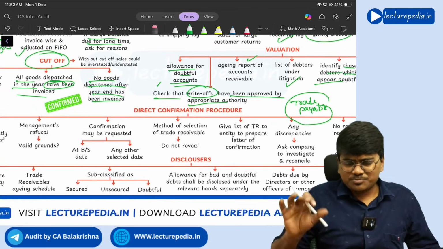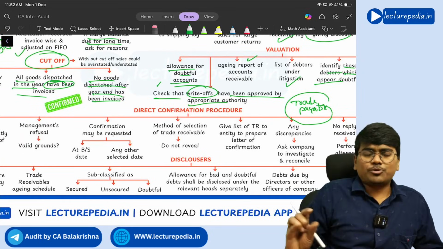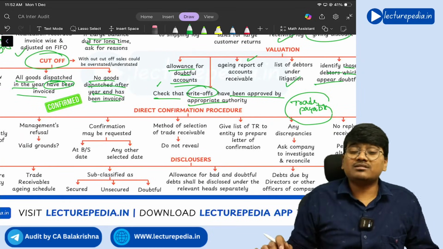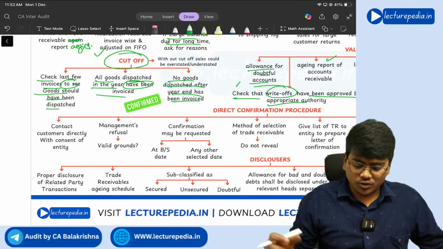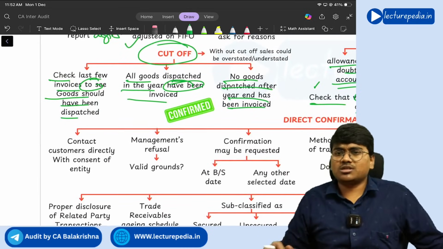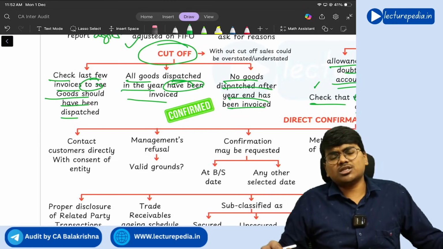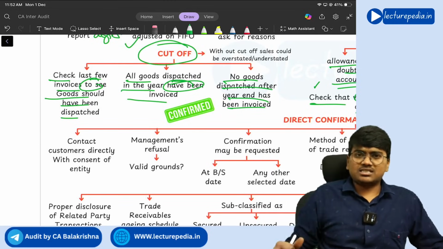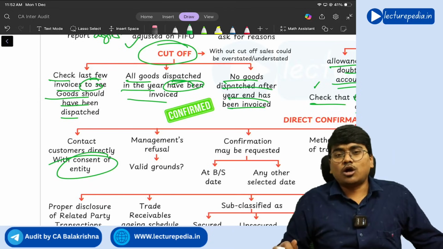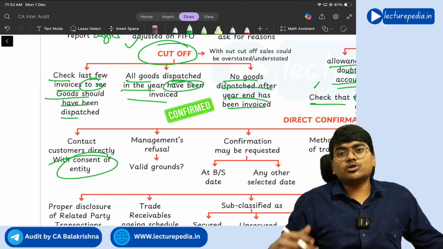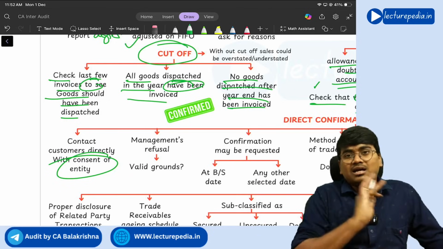Next, with respect to debtors, there is a unique procedure that you will follow, which is nothing but a direct confirmation procedure. Now what points you need to follow in this direct confirmation procedure? Basically, under this direct confirmation procedure, you will directly contact the customer with the written consent of the entity. So if you wanted to contact the customer directly, you need to ask for written consent from the client.